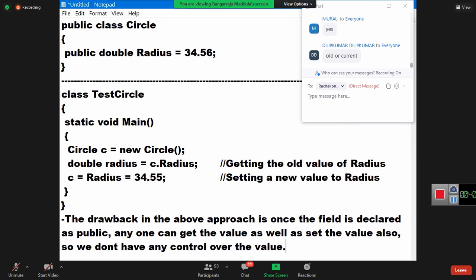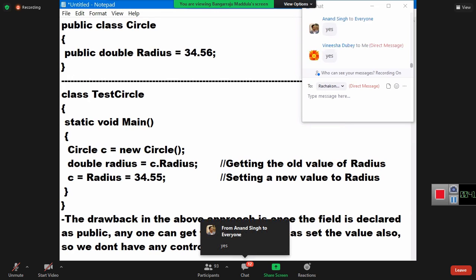But my requirements are different. I want to give only get access to the value, meaning setting should not be possible. Or I want to give only set access to the value, meaning getting should not be possible. I can't do anything now. Why? Once public, you're giving the right automatically to others. Point clear or not? Understood my point?